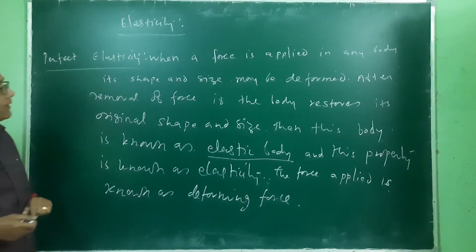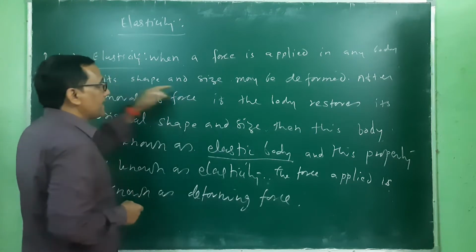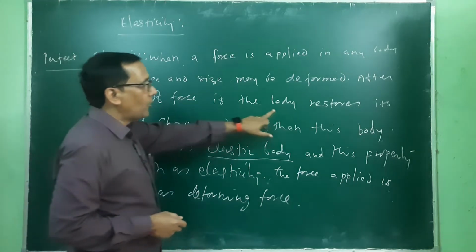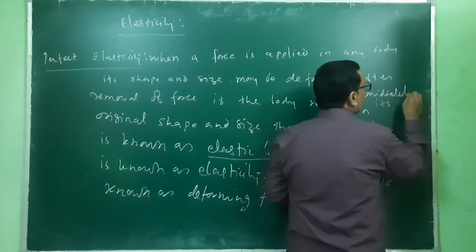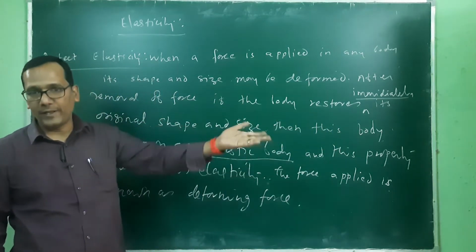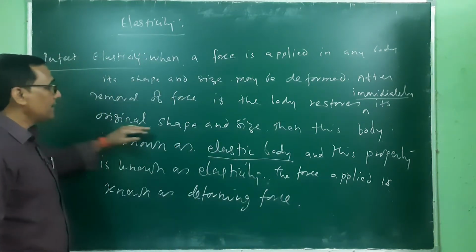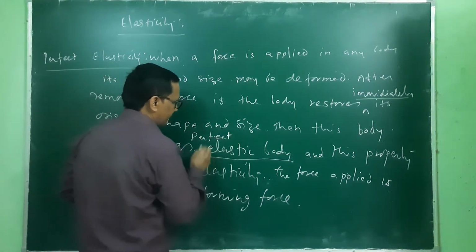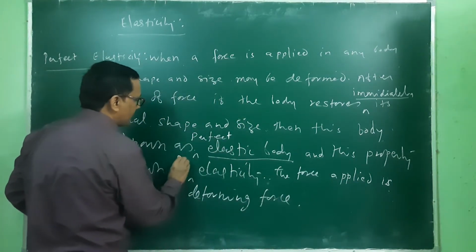So what change will we make in this statement? When a force is applied on any body, its shape and size may be deformed. This is the same. After removal of the force, if the body restores immediately, there is no time lag between changing the shape and restoring the shape, so it restores immediately to its original shape and size, then this body is known as a perfect elastic body, and the property is known as perfect elasticity.